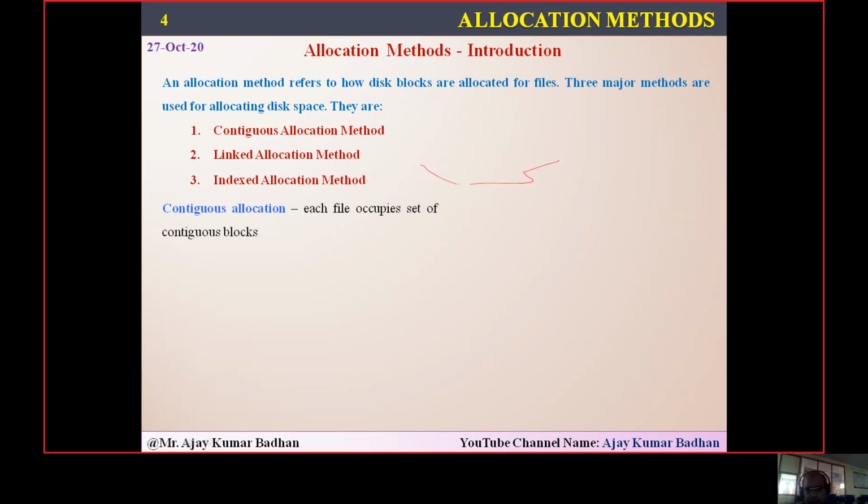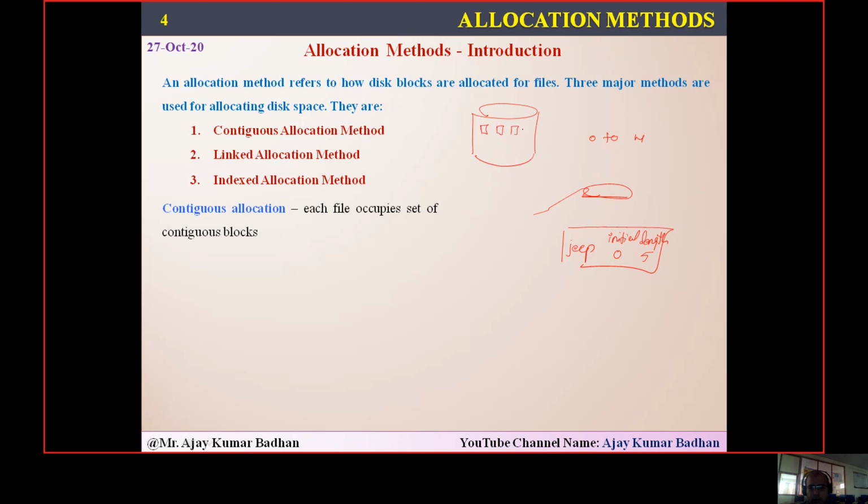So the directory structure will have the name, the initial location, maybe from 0, and followed by that a length. Length means, let us suppose that particular file requires 5 blocks, so from 0 to 4 those blocks will be occupied.